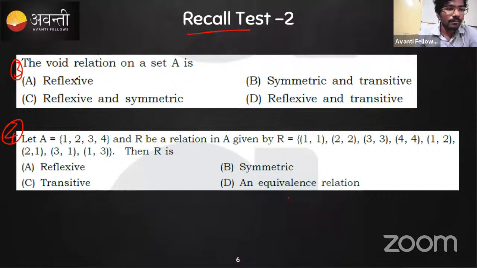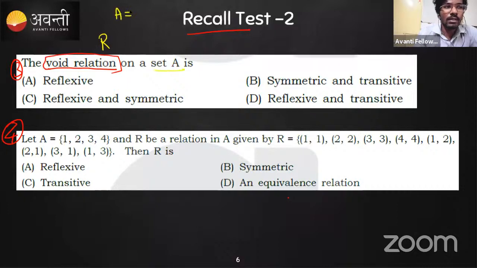For the third question, okay, right. So we'll solve the third question. The void relation. What is the definition of the void relation, or you can say the empty relation? The void or the empty relation, we call this R on the set A. This set can be any general set.